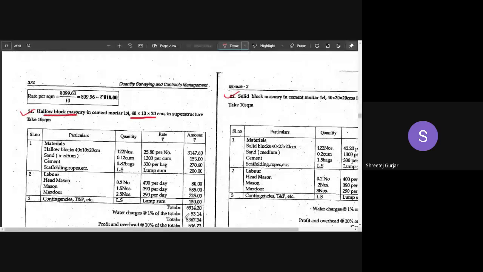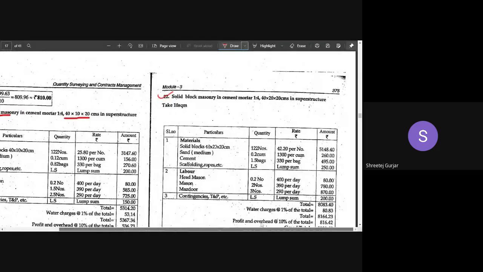Now moving on to the next thing. Here you can see in this particular example, they have used solid block masonry. Brick size is also same, and the cement mortar is 1:4. So this is easy. You can do the same type of calculation, follow the same steps, and prepare this analysis of rates. So this is regarding brickwork.